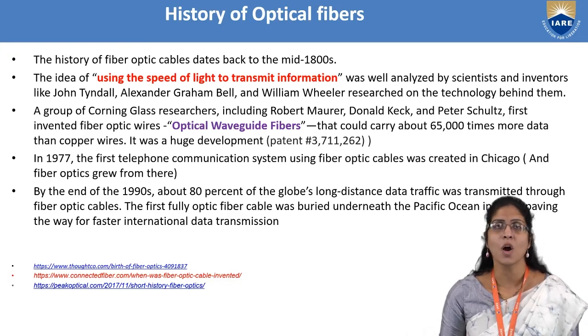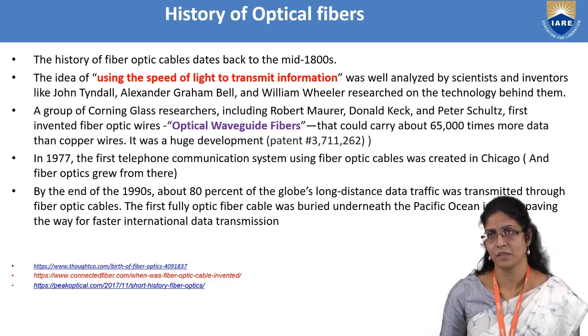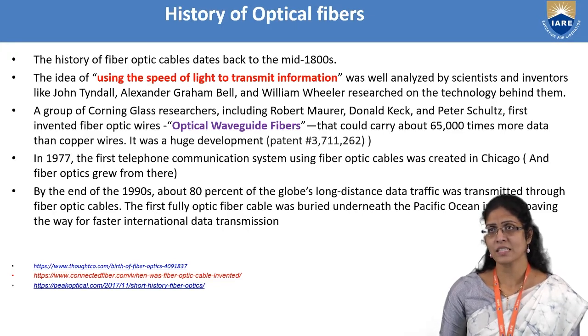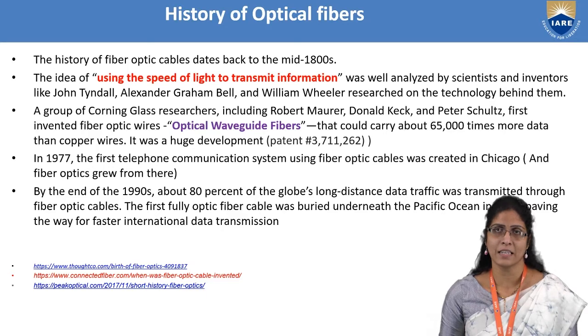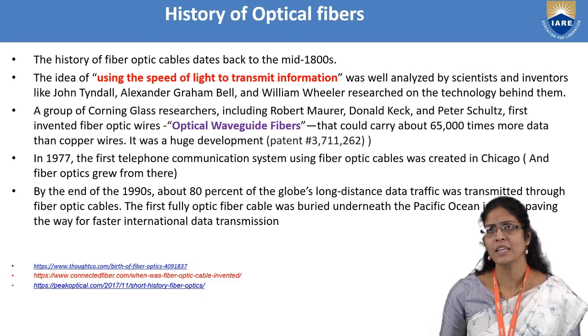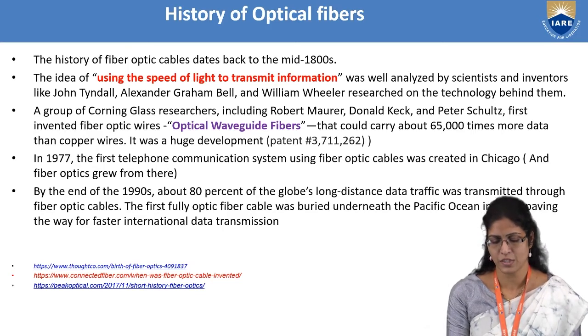They could see that it carries about 65,000 times more data when compared with the copper wires then existing for carrying information from one end to the other. Of course, it was a huge development and they could patent it with the number given.